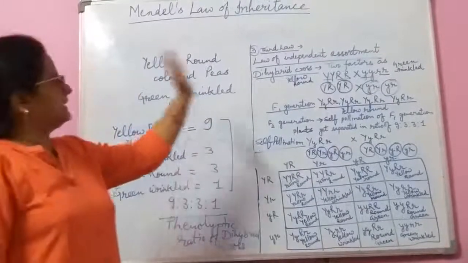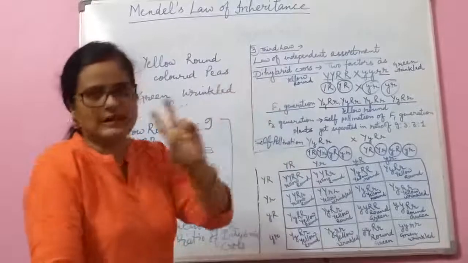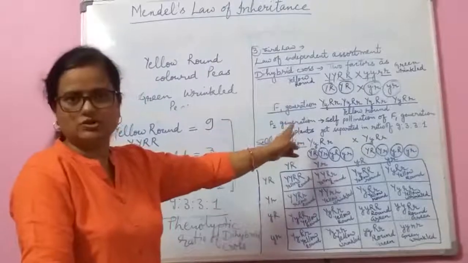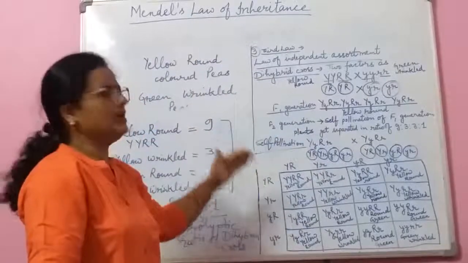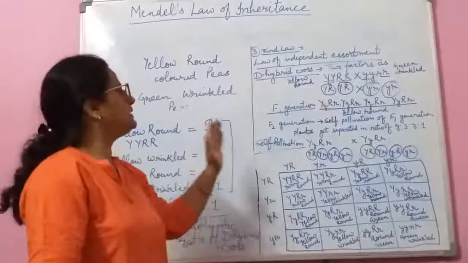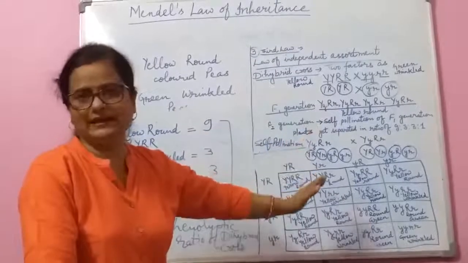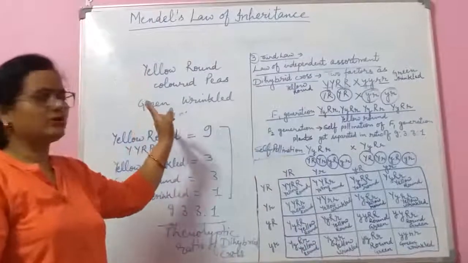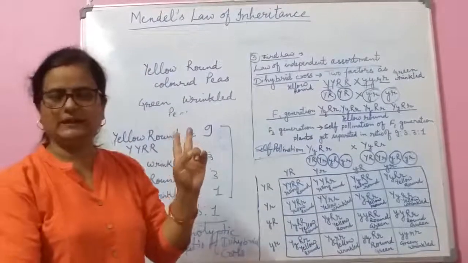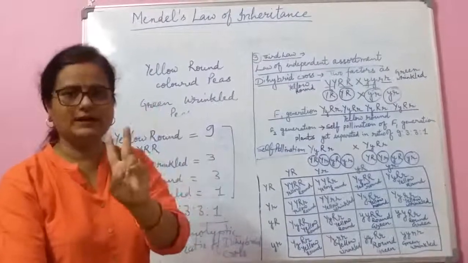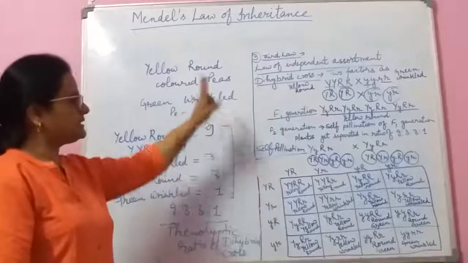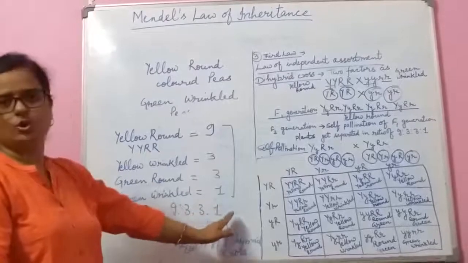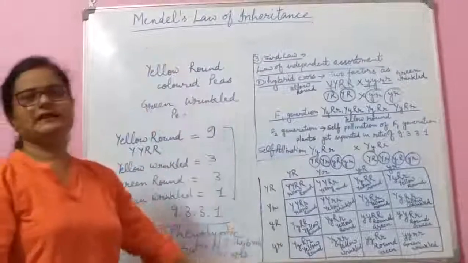In the third law, he had taken two types of characters. In the F1 generation, only the dominant character was shown, but in the F2 generation, all the characters show their presence independently. Okay, and in the monohybrid cross, he got the plants in the ratio of 3:1, but in the dihybrid cross, he got the plants in the ratio of 9:3:3:1. This is all about Mendel's law of